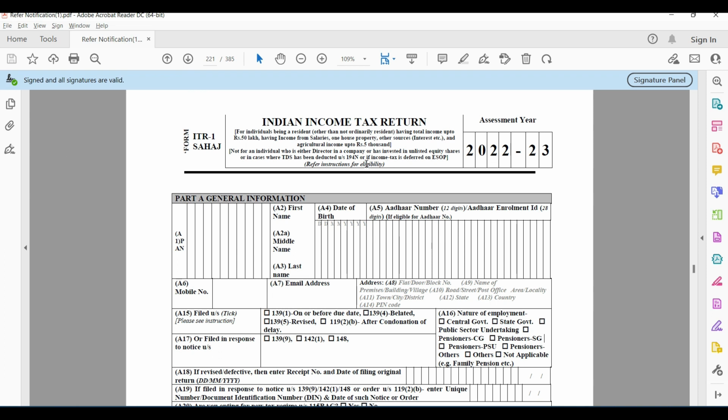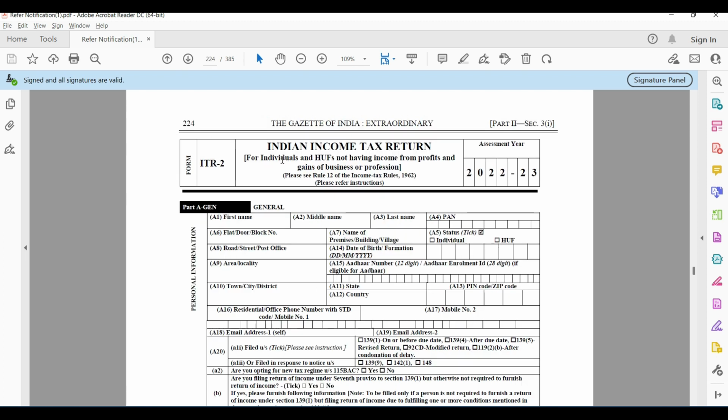ITR 1, Sahaj, I have already covered. Next, go to page 224. ITR 2 is for individuals and HUFs not having income from profits and gains of business or profession. Then come to page 248.